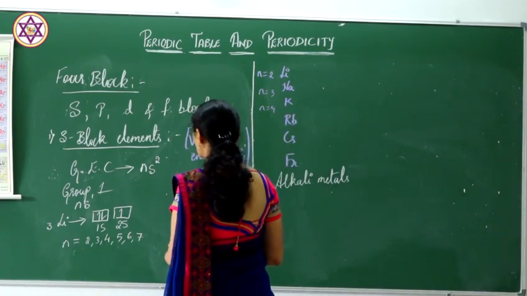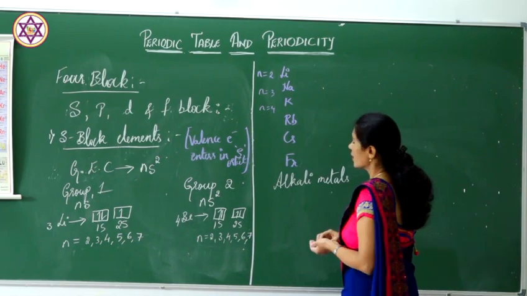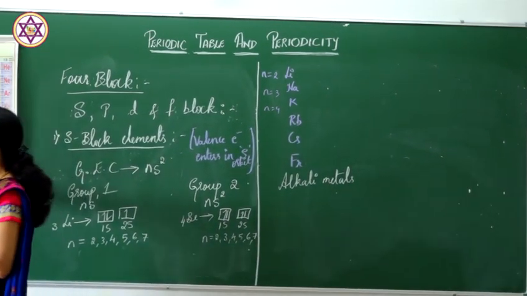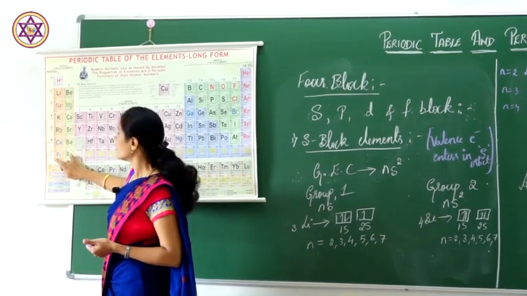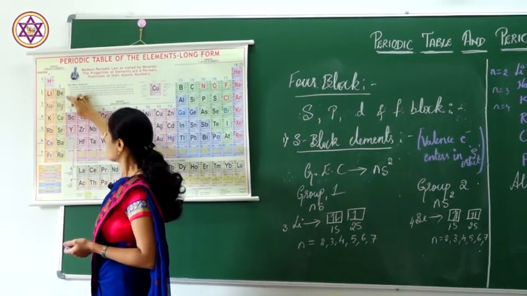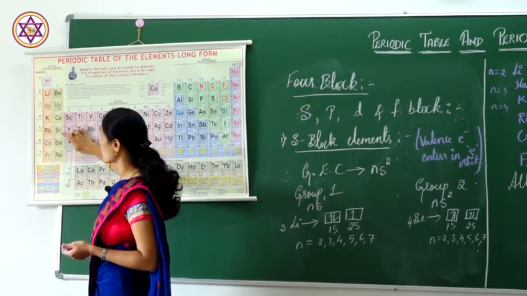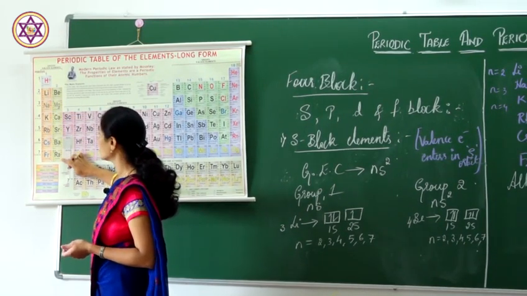Coming to group 2, in the periodic table group 1 elements are lithium, sodium, potassium, rubidium, cesium and francium. In group 2 are beryllium, magnesium, calcium, strontium, barium and radium.